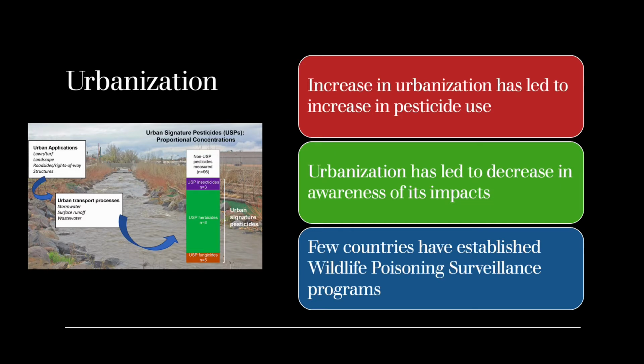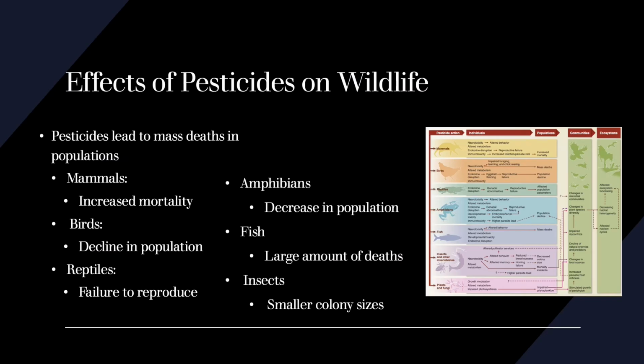With the increase we continue to see in populations and the urbanization of areas, there has also been a notable increase in the use of pesticides. While the effects on smaller populations have been touched on, scientists are still analyzing the larger impact that pesticide use has on other populations, communities, and ecosystems. The major effect of pesticides on wildlife is mass death.